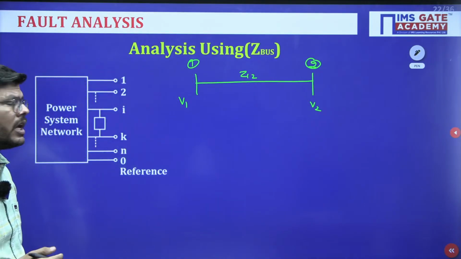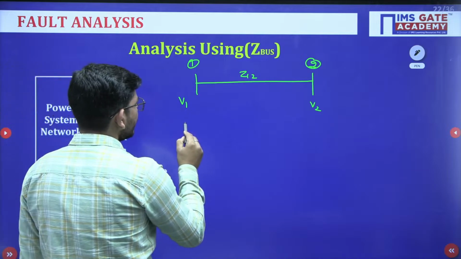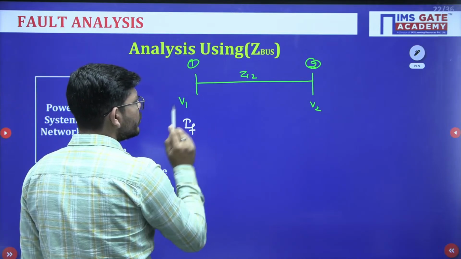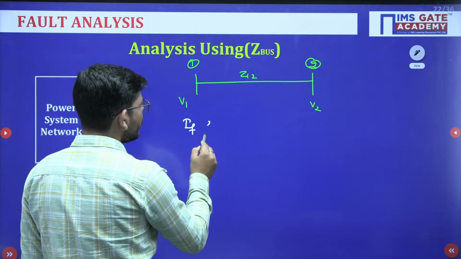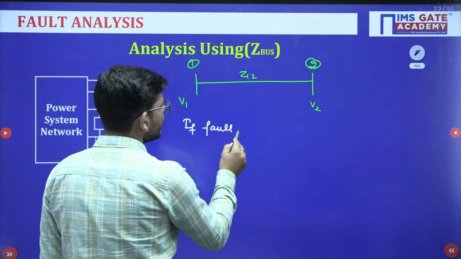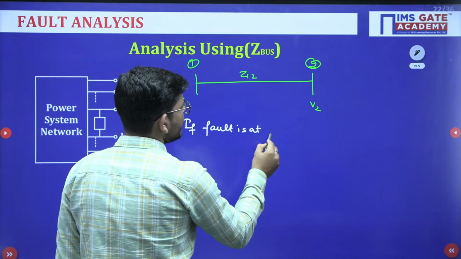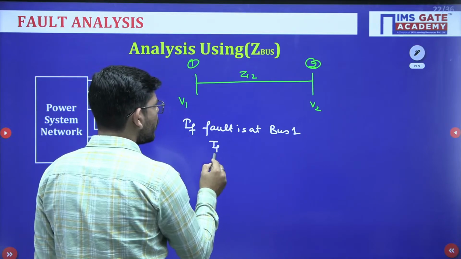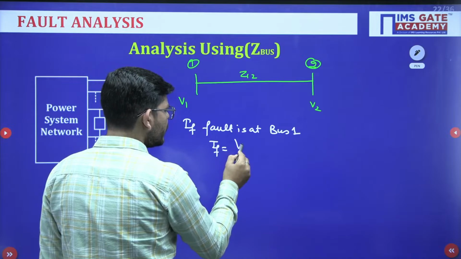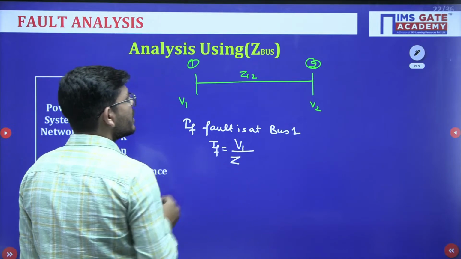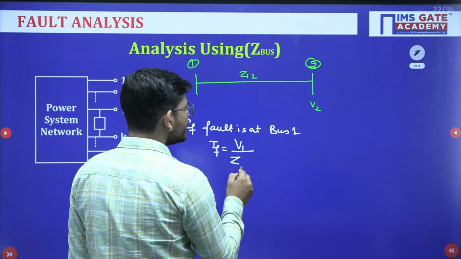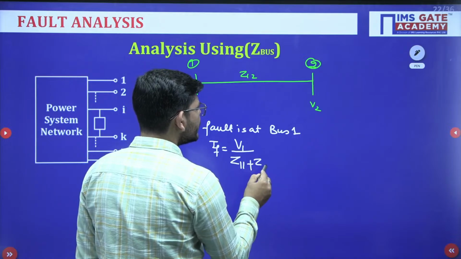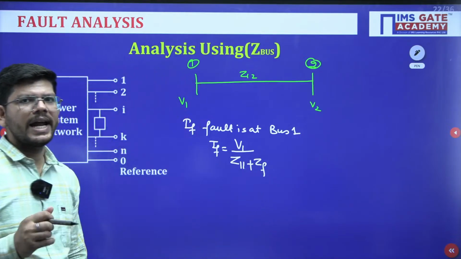If the fault is at bus 1 and you know the Z bus matrix, you will calculate the fault current using the bus 1 voltage divided by the bus 1 impedance Z11, and if there is a fault impedance added, you will add that as well.